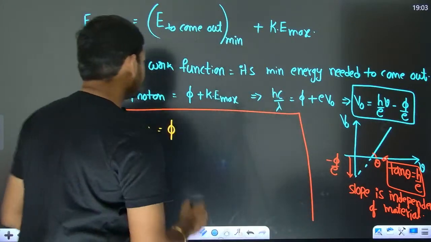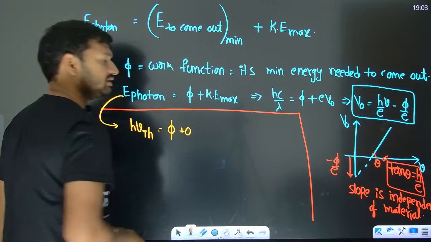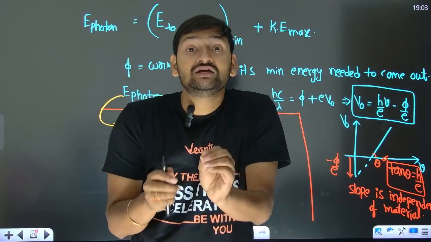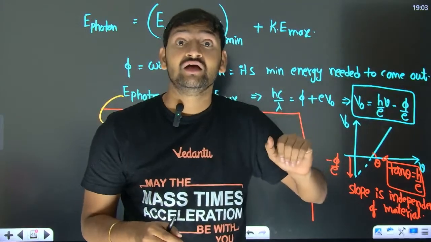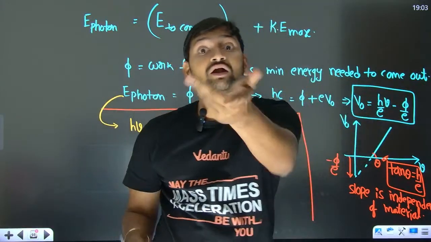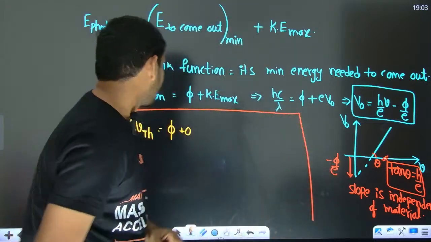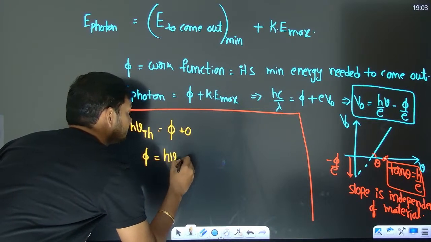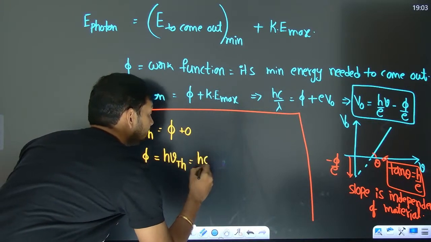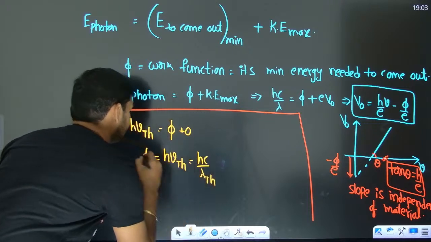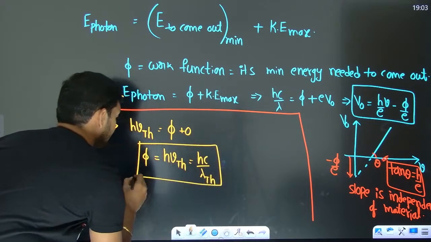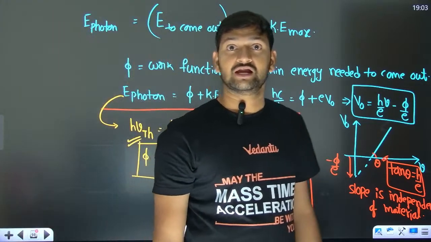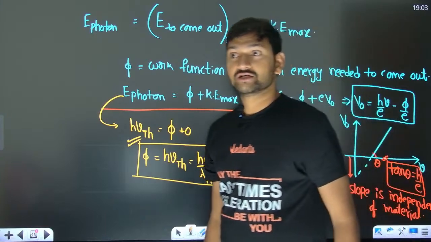Then there is no energy stored in the form of kinetic energy, because that's the least energy that you can give such that there will be photoelectric emission. So the electron will just come out. It will not have any kinetic energy. So sometimes instead of giving work function, they give threshold frequency or threshold wavelength. From threshold wavelength and threshold frequency, you will be able to calculate the work function.